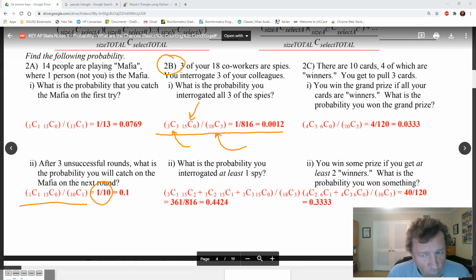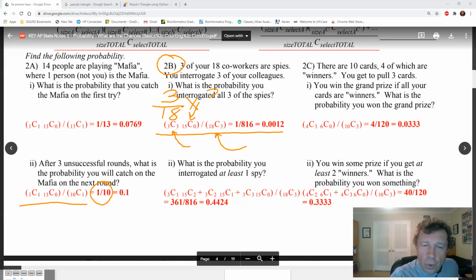To me, there's an easier way to do this. The easier way to me would be, all right, so I went 3 for 3. That means I have a 3/18 chance of interrogating the first one.